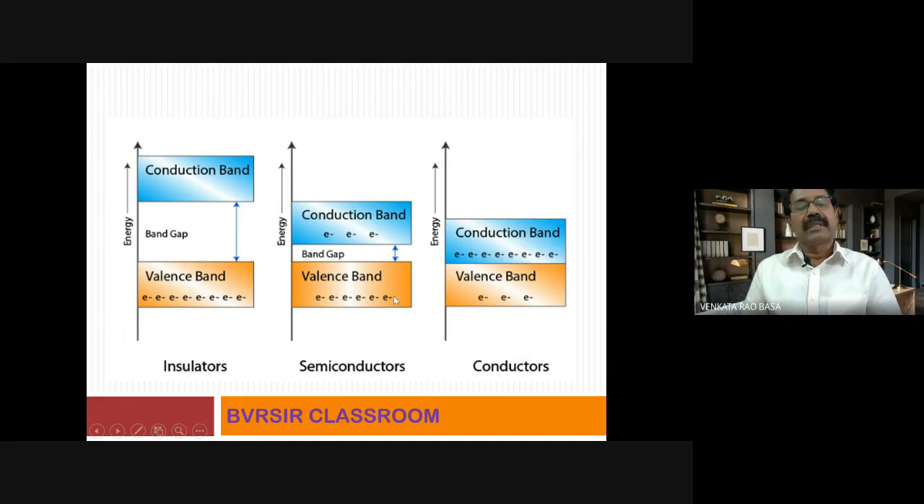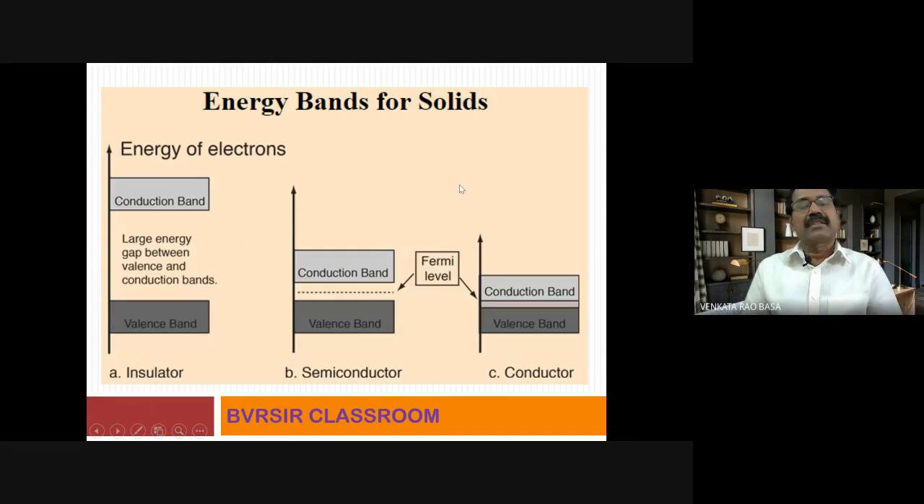Okay. Now, energy bands for solids. A little bit more detailed explanation. This is the increasing order of energy of electrons. Valence band, insulator, conduction band. Large energy gap between valence and conduction bands. Try to write this slide in your notes. In the examination also, if you make use of these types of diagrams, it will not only look attractive, it will fetch you more marks in the examination.